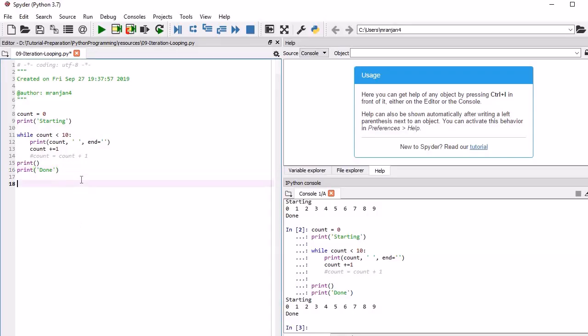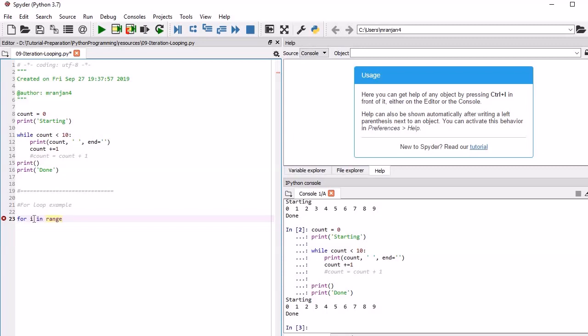So now we have seen while loop. Now we are going to use for loop. This is going to be the for loop example. What example are we going to write? We are going to write the same program. Whatever we have written over here, we will write the same thing. But see here, in for loop it is going to be a little different. In for loop we will write for i, we are going to define a variable, and in range.